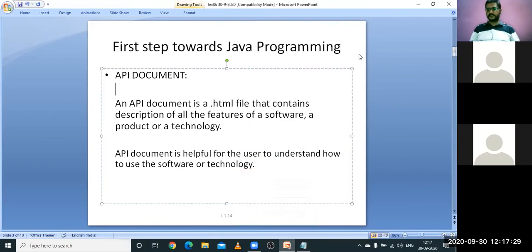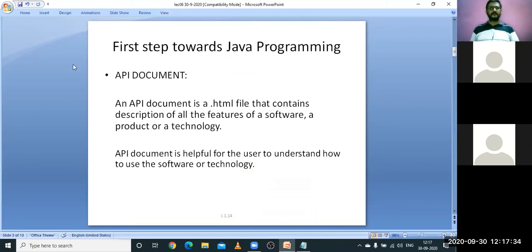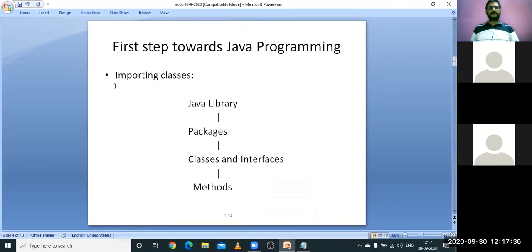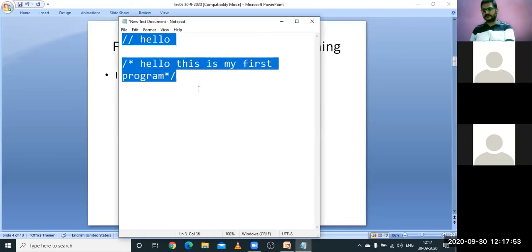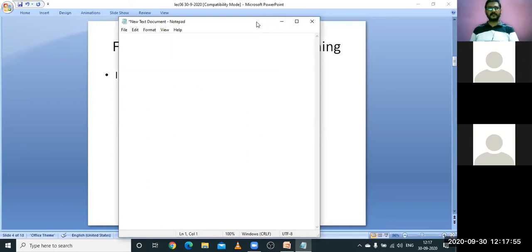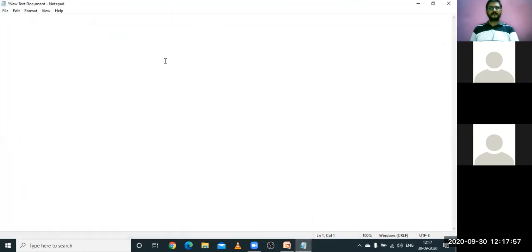Let us continue with the next aspect, that is, what exactly or how exactly a program should be written. Before I discuss this importing classes topic, let me tell you what happens with C and C++. Let me discuss the scenario which will happen in C and C++.